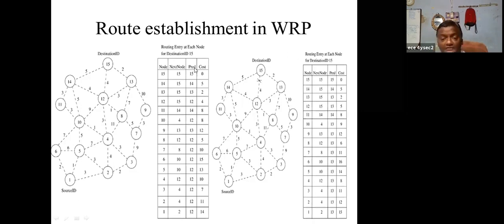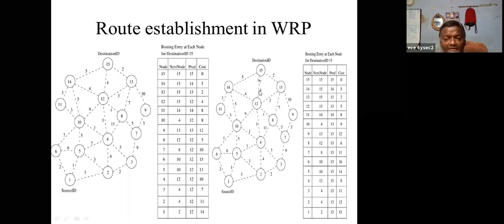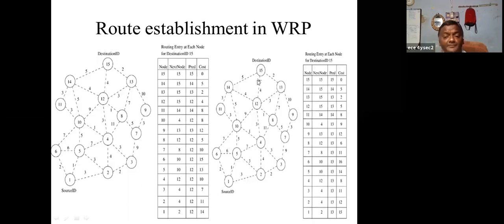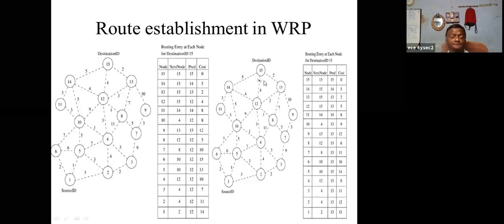Now let us take the break problem. Suppose let us take from 15 to 12, there is a path, or there is a link. Suppose if there is a break, then what is the immediate one? The cost will become infinite.